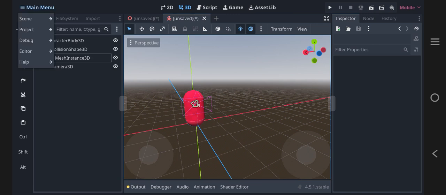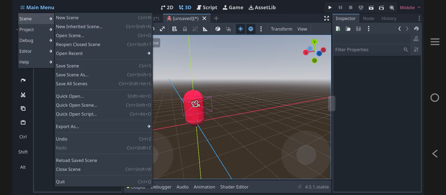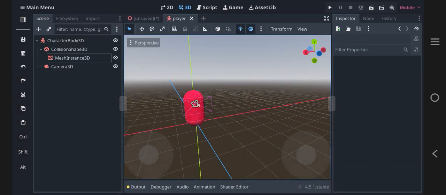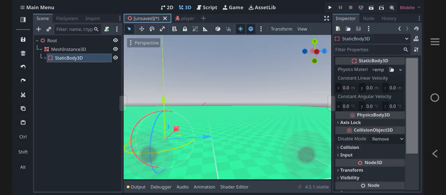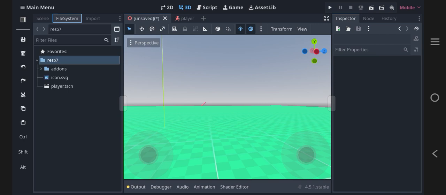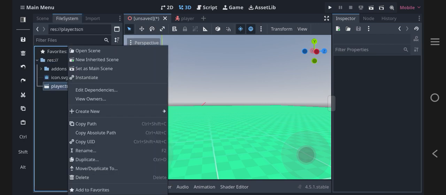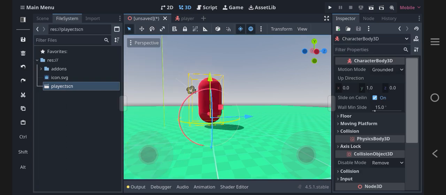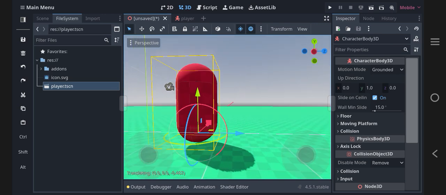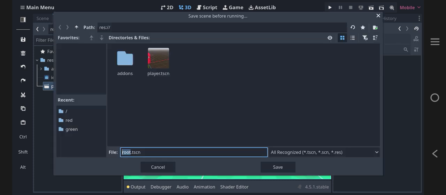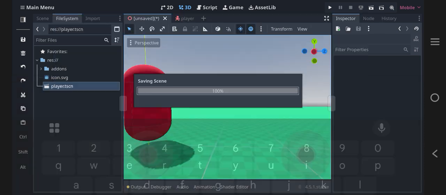We save that scene. Just click, rename it to player. Now we can finally put it here. Now file system, player, then instantiate. Okay. I will invite you guys. Let's see. Map.